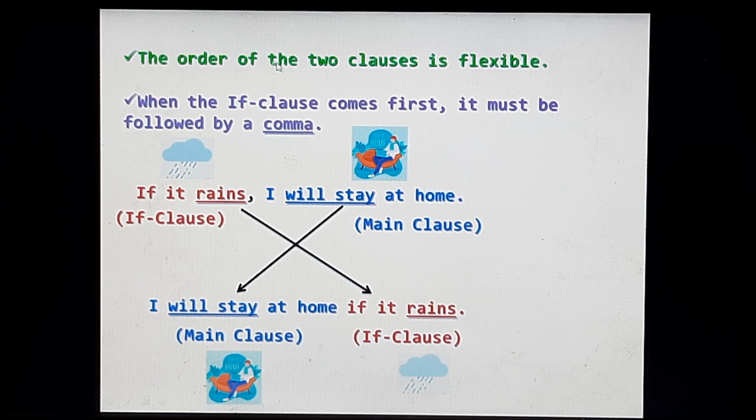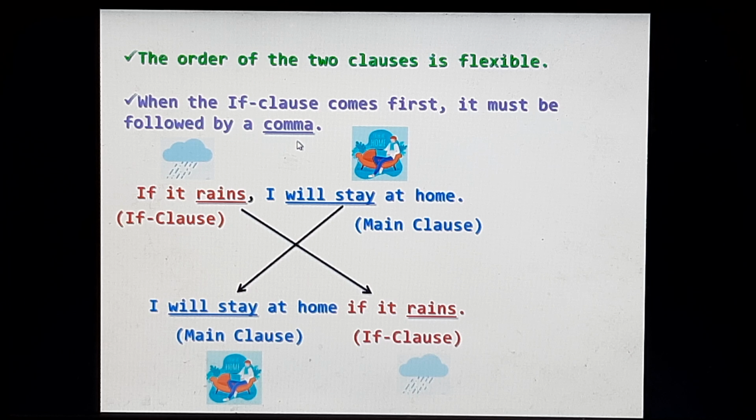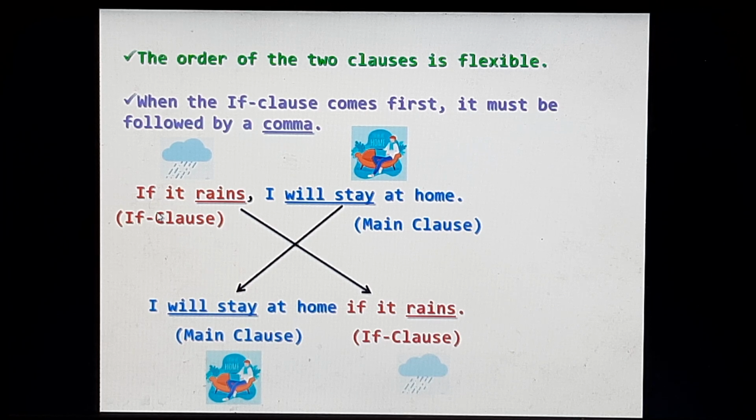Now the order of the two clauses, that is the if clause and the main clause, is flexible. That means they can be interchanged. When the if clause comes first, it must be followed by a comma. Now let's look at this example. If it rains, I will stay at home.